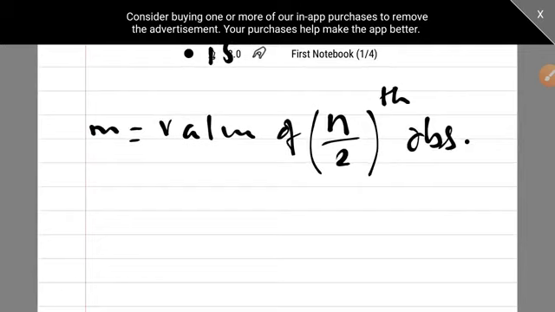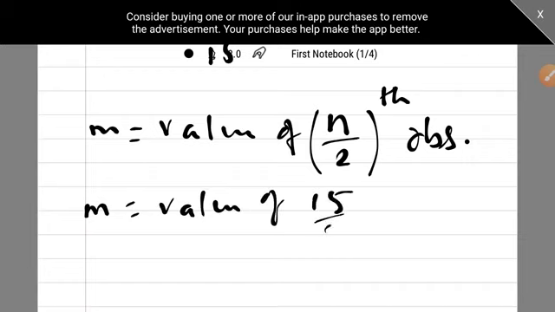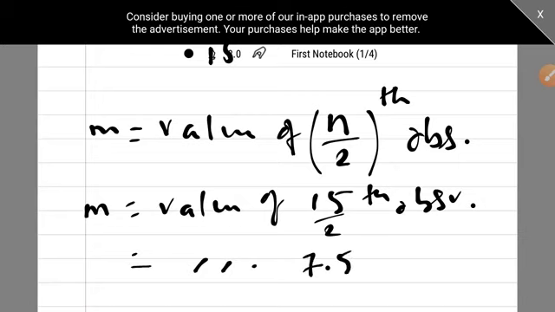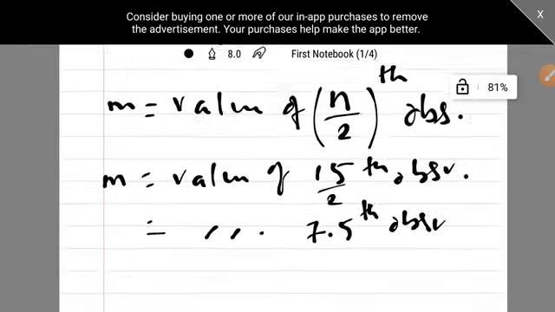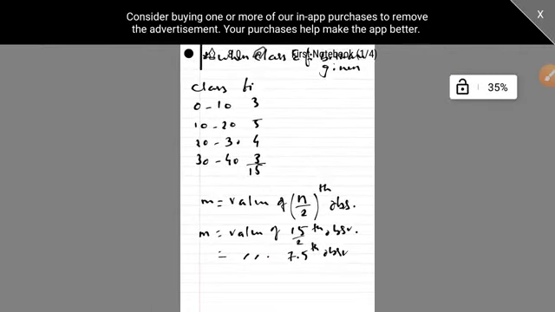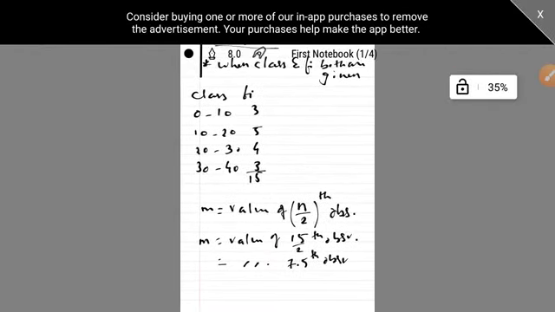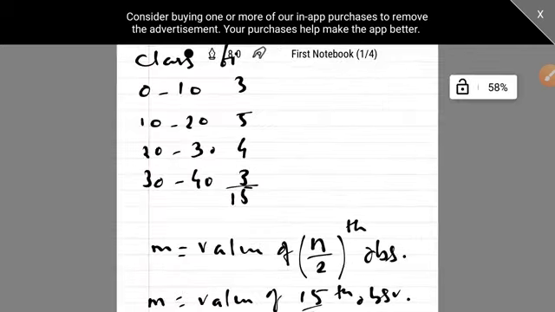Now median is value of 15 upon 2th observation. So your n is 15 here. It is value of 7.5 observation.